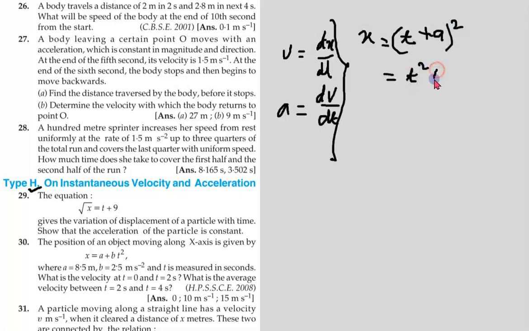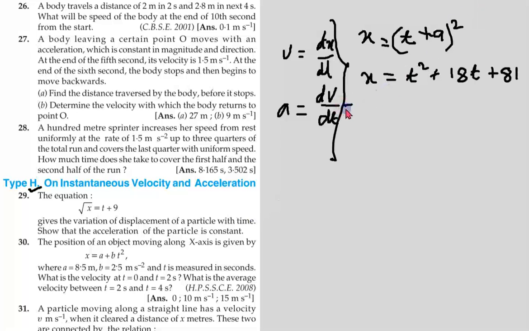By the formula a plus b whole square, that is t square plus 2 times 9 times t, that is 18t, plus 81, equals x. So in velocity we can go on. I have a question here: show that the acceleration of the particle is constant. Acceleration is constant. So you can go on.